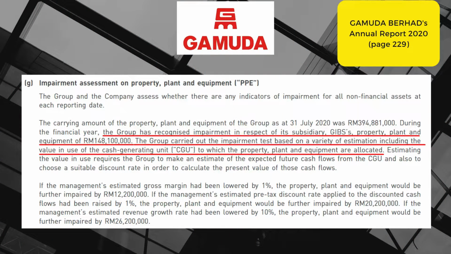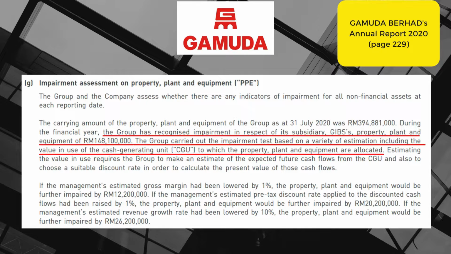The CGU is usually stated in the notes to the accounts section in the annual report of the company. Let's take a look at Gamuda's annual report. Gamuda is an engineering, property and infrastructure company based in Malaysia. It is one of the largest infrastructure companies.